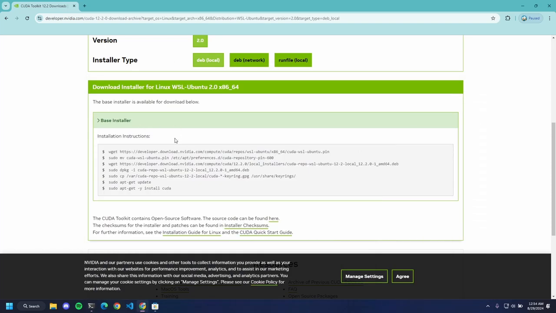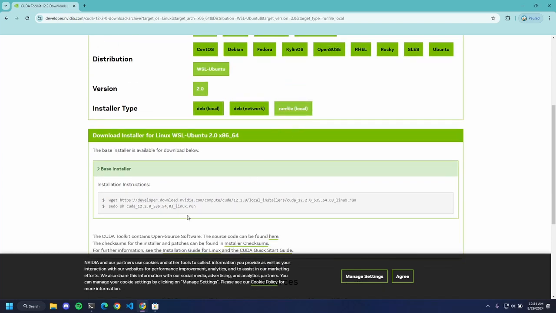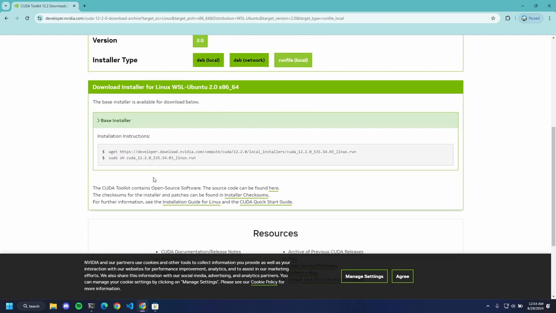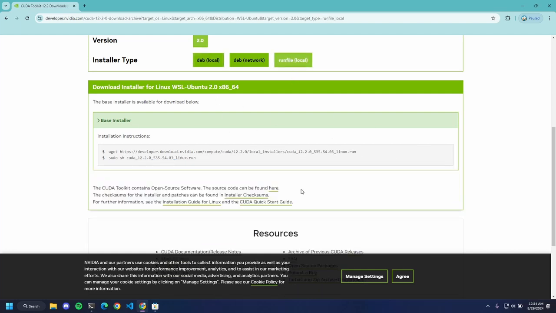So we need to install a CUDA that does not have Nvidia drivers built into it. For that, we need to install the run file. CUDA 12.2 has 535.54 drivers built into it on the .deb files, so we have to install this.